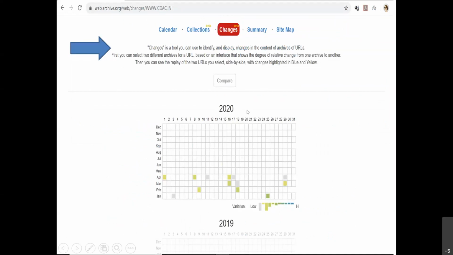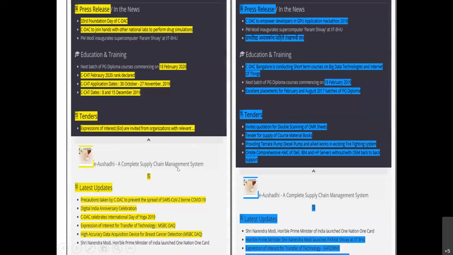So what changes have been made can be very easily identified from this Wayback Machine. This is one part, and this is another part. This was the older version of that website, and this is the newer version, where certain changes have been made. That also you can very easily identify from the Wayback Machine.